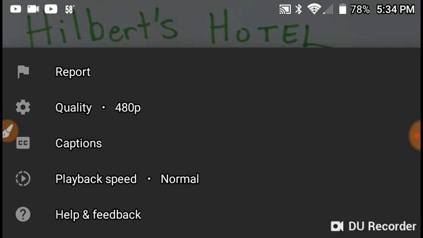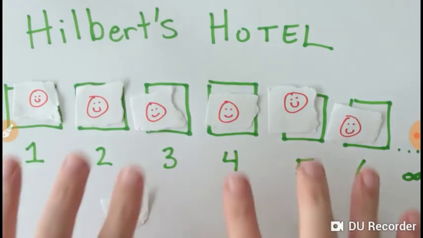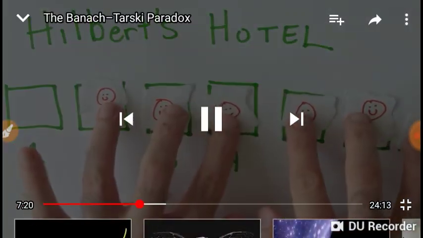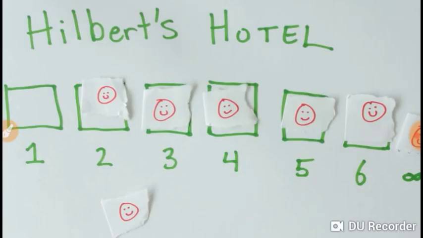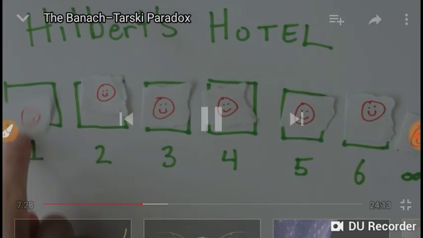You see, if a new guest shows up and wants a room, all the hotel has to do is move the guest in room number 1 to room number 2, and the guest in room 2 to room 3, and 3 to 4, and 4 to 5, and so on. Because the number of rooms is never ending, we cannot run out of rooms. Infinity minus 1 is also infinity again.